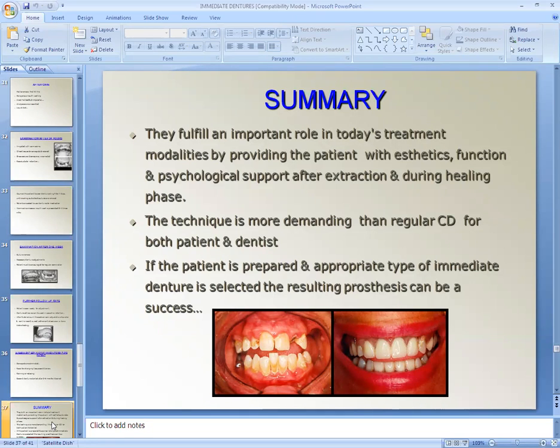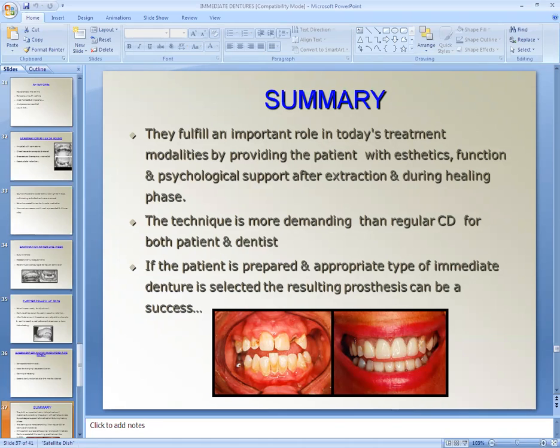If the patient is prepared, an appropriate type of immediate denture is selected, the resulting prosthesis can be a success. See here, you can see the case. Here, all these teeth are extracted and they have been replaced with the immediate denture. See how nicely they have made the immediate denture.